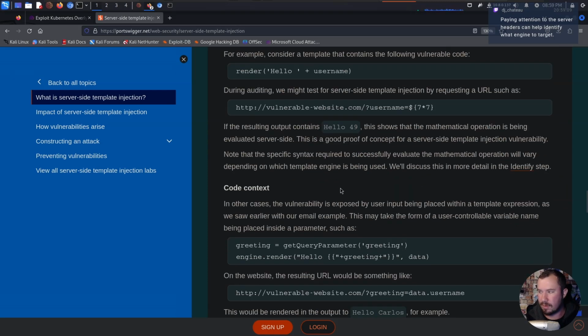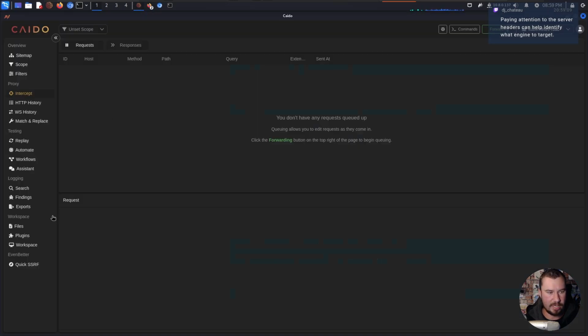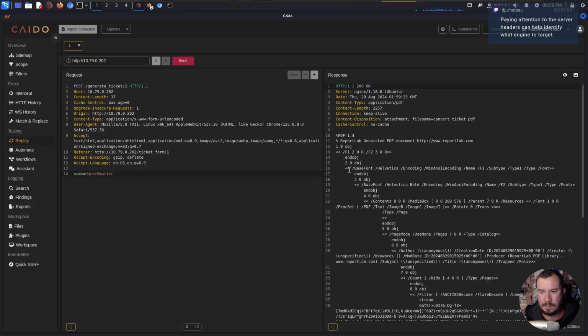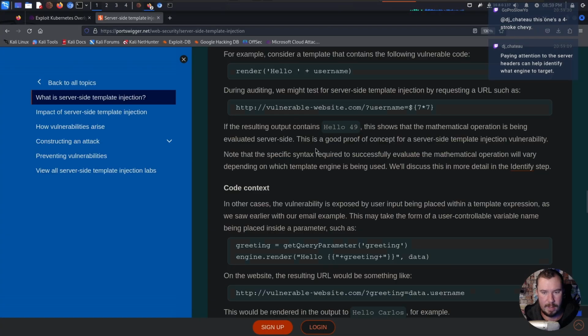Oh yeah, DJ Chateau, good point. Paying attention to server headers can help identify what engine to target. Does that tell us here? Let's find out. I don't know if this helps us in this instance, but you are right.